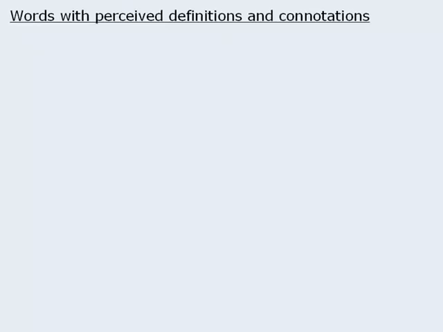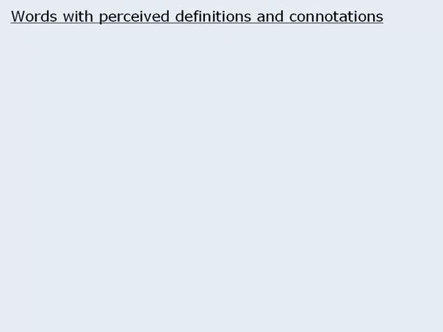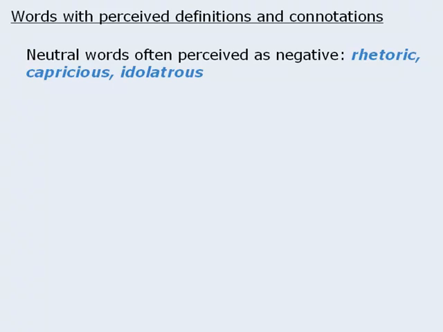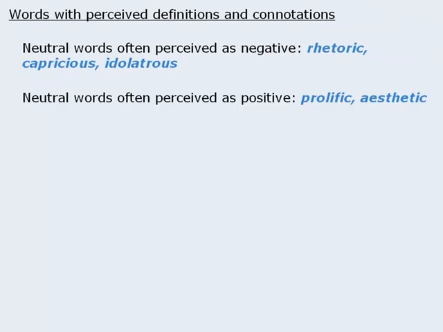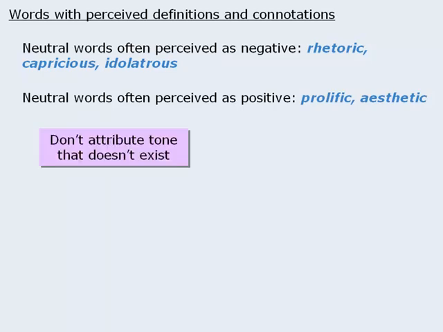Now there are many words that people have misconceptions about. For example, many attribute negative meaning to words such as rhetoric, capricious, and idolatrous, because these words often appear in negative context in sentences. However, those words by themselves are completely neutral. Conversely, people often attribute positive meaning to words such as prolific and aesthetic, when these words are neutral. Whether or not these words are positive or negative depends on the context around them, just as the word gratuitous does. So beware of attributing tone that isn't there.